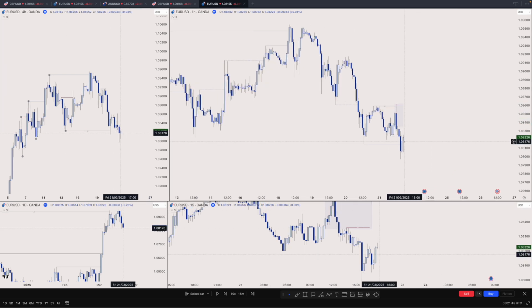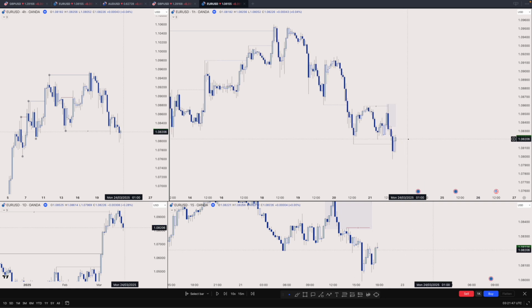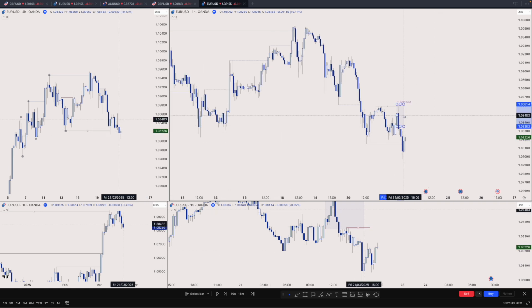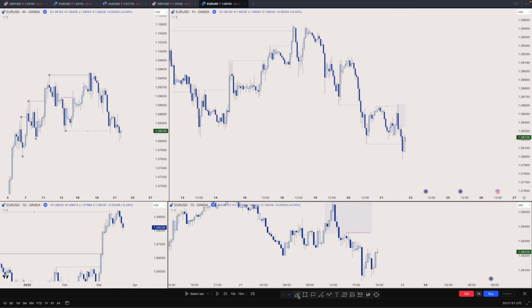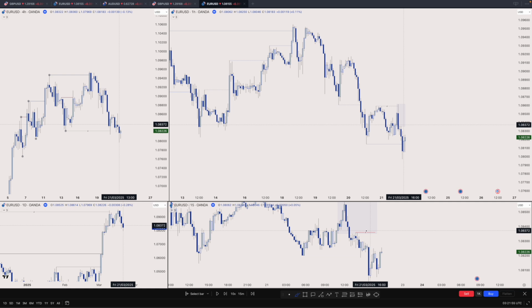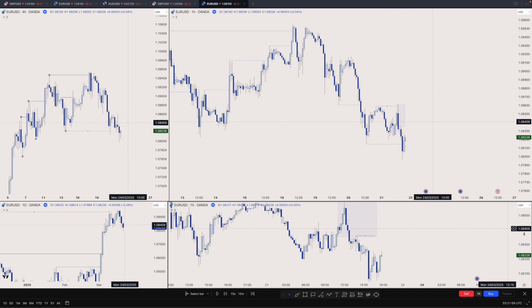So this is the end of the session now on Friday. This could have been a very good trade if we had pushed up and then pushed down, but yeah, there was no entry model for me because there was no liquidation of this high.